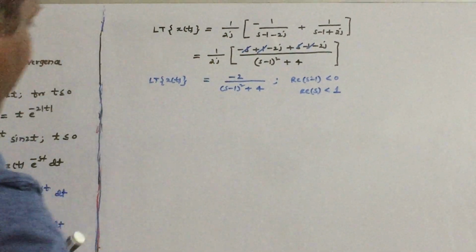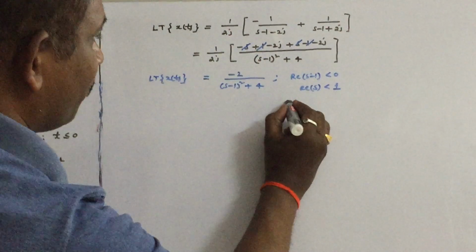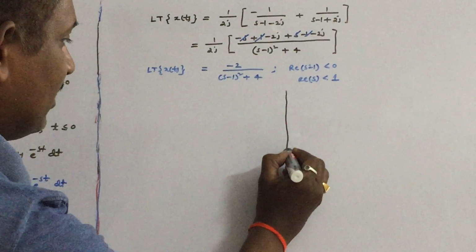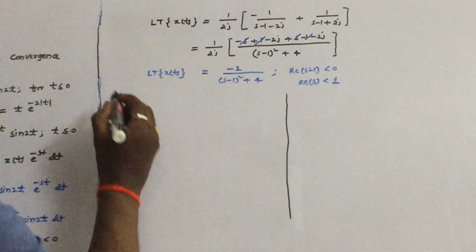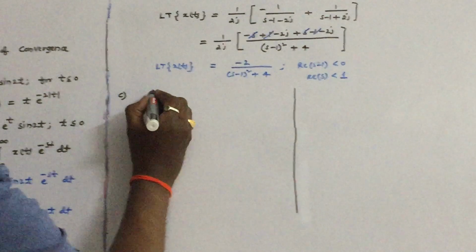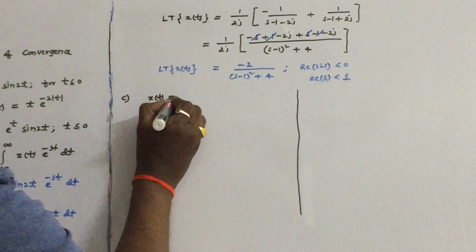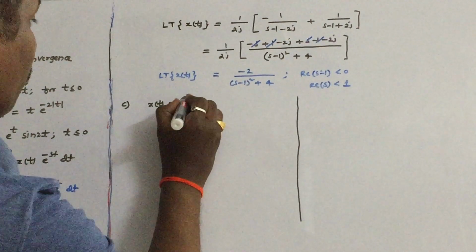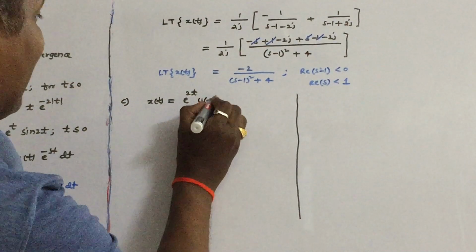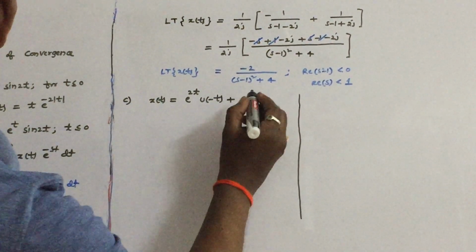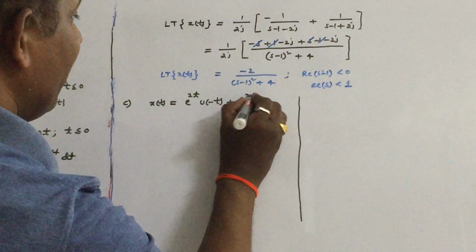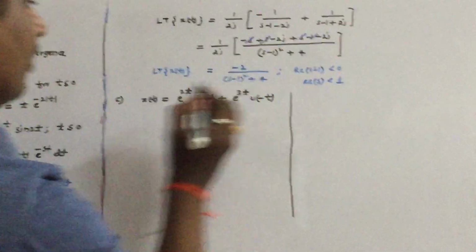So let us see the next example, C. What is given in C? X of t. This is a straightforward question: e power 2t into u of minus t plus e power 3t into u of minus t.